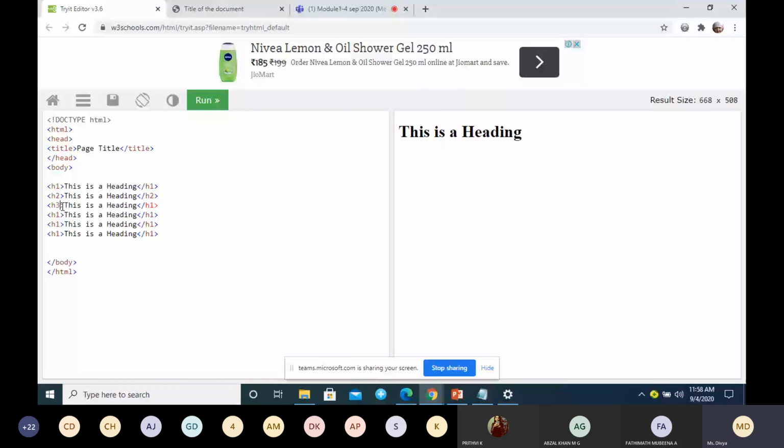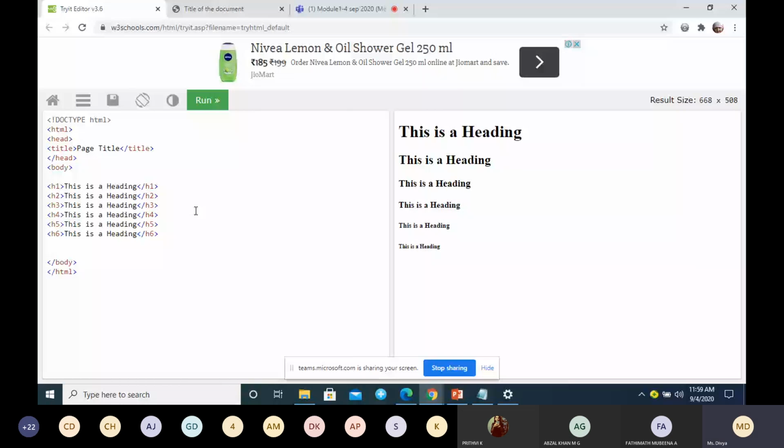The heading tag is meant for giving the heading for the document. This heading tag's content will be displayed in bold, so you can clearly differentiate between the content and the headings. These are the 6 different levels of heading, H1 tag to H6 tag.